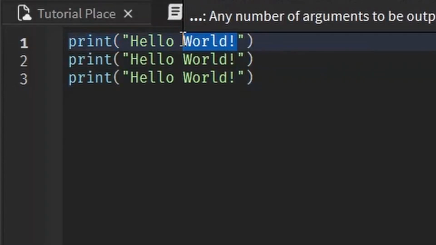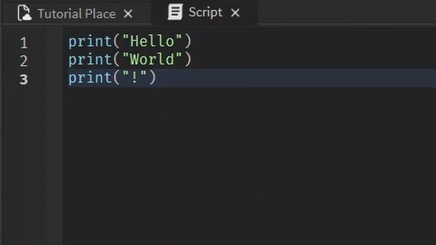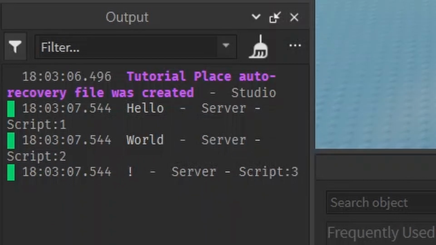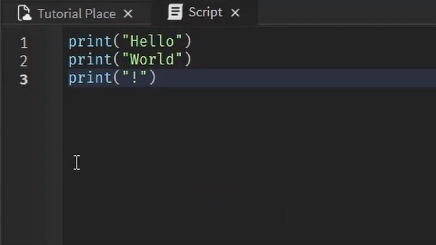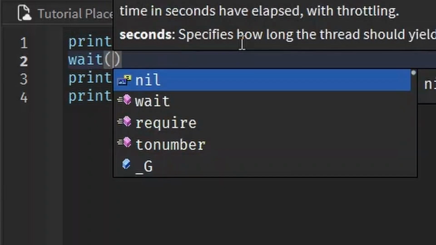If I print hello, then world, then exclamation mark, guess what it's going to print? Hello, then world, then exclamation mark. Because scripts go in order from the top to bottom, beginning to end. So that's why it got printed out in the same order that we wrote it in. However, let's say I wanted to wait a few seconds between each print. I could easily do that by just writing wait, all lowercase, and in parentheses writing the number 2.